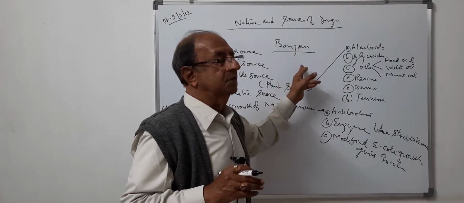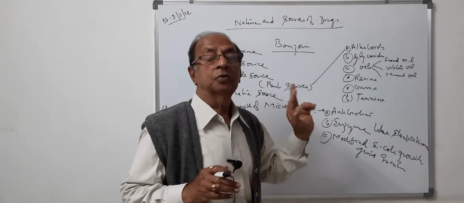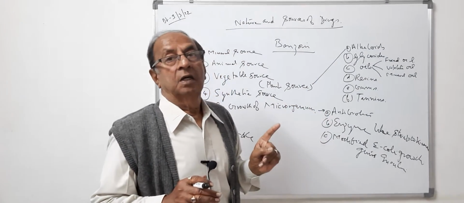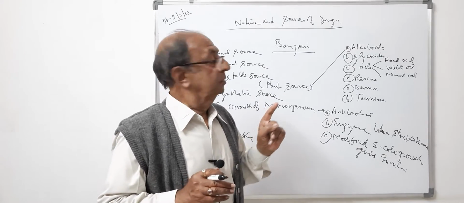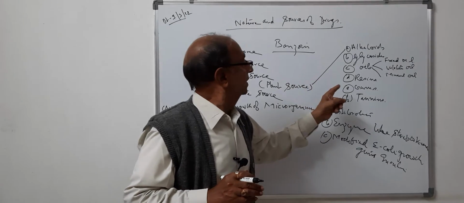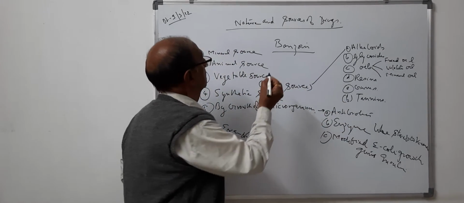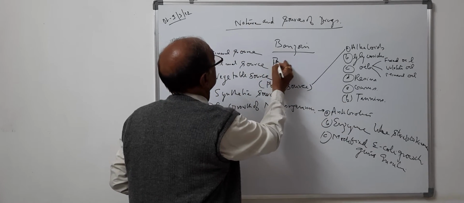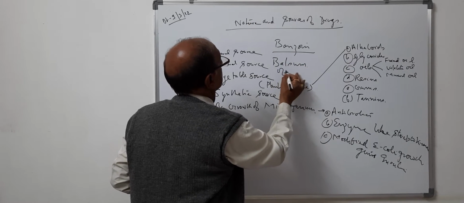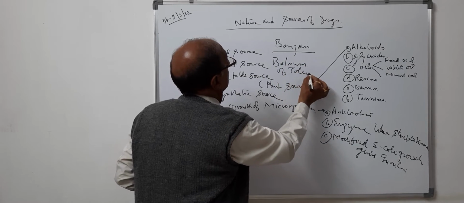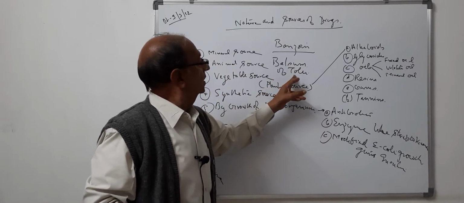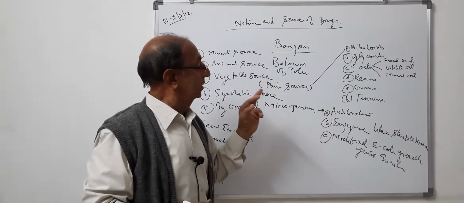Then benzoin resin or tincture benzoin is also used in the treatment of burn cases. In burn cases, this tincture benzoin is used, that is resin. Then another resin which is being used in therapy is balsam of Tolu. This is another resin which is being obtained from the plant,